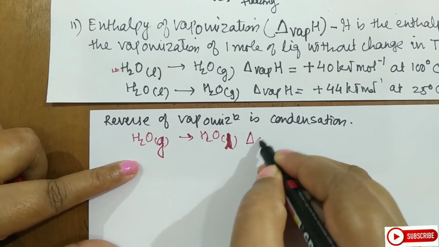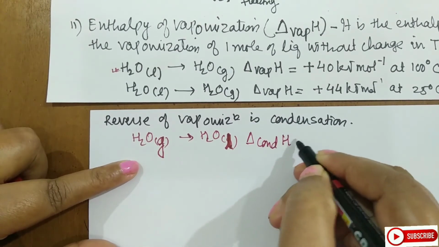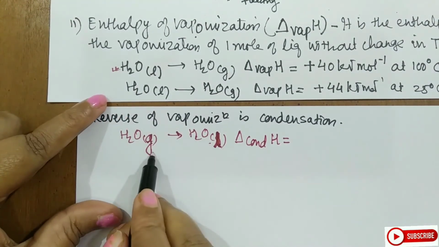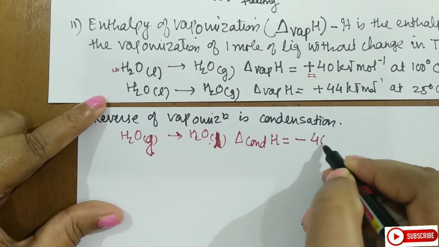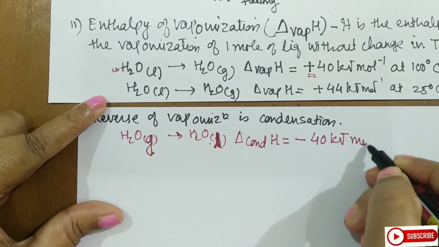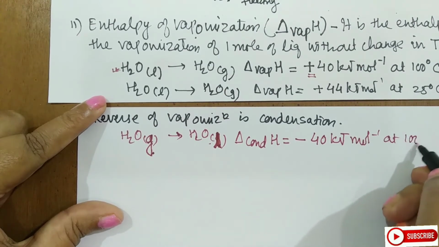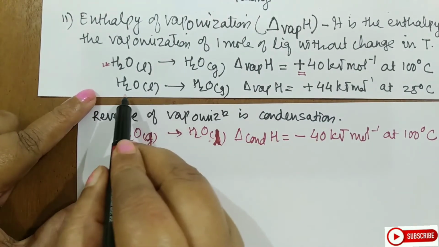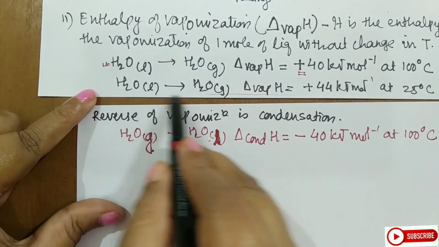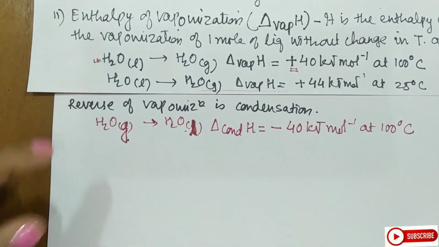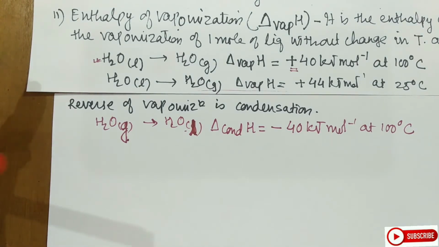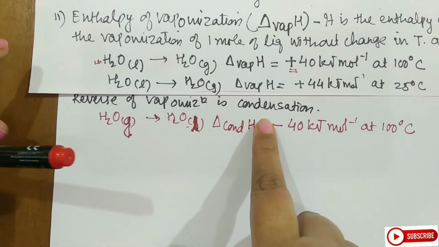As I have reversed the reaction, only the sign will change. So it will be minus 40 kJ mole inverse at 100 degrees Celsius. You can write this equation also: in this case, it will be minus 44 kJ at 25 degrees Celsius. So the reverse reaction of vaporization is condensation.